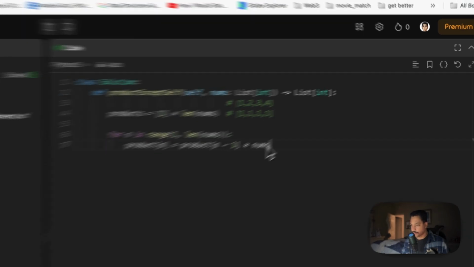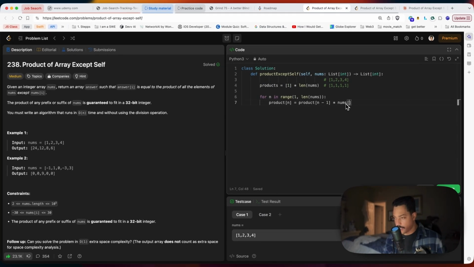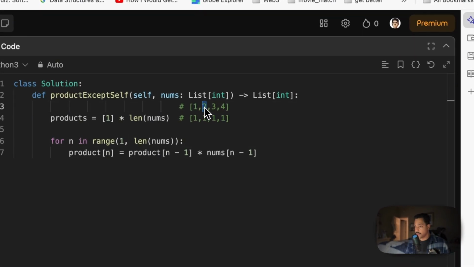So what do we do? nums at position n minus 1. So we go to 2 and we say minus 1. We're right here. So we know that 1 times 1 is going to be equal to 1. So the resulting array has a 1 here. That's the first case. Then it goes up and it's changing that.